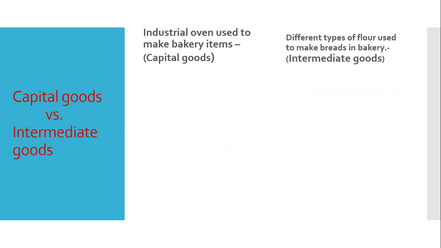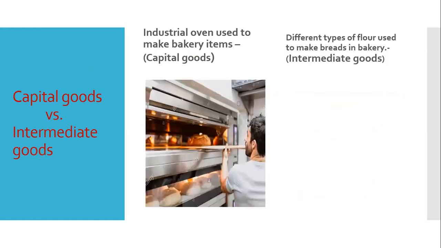Now let us resolve another confusion, between capital goods and intermediate goods. See in the first picture, this is an industrial oven that is used to make bakery items. When we are using the oven to prepare bakery items, the oven does not transform into another product. We can use the oven for further production of other bakery items.